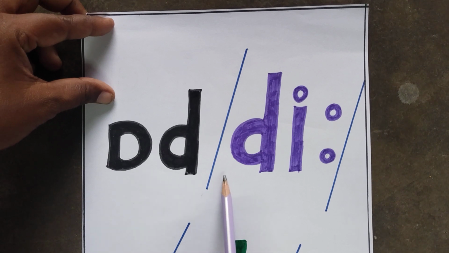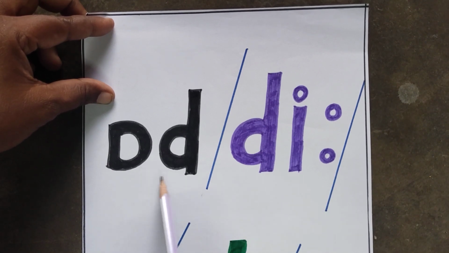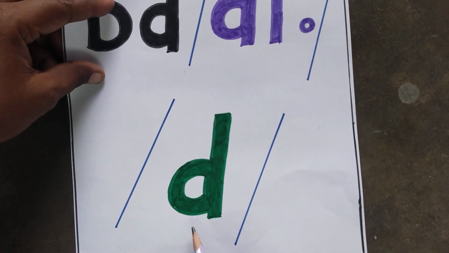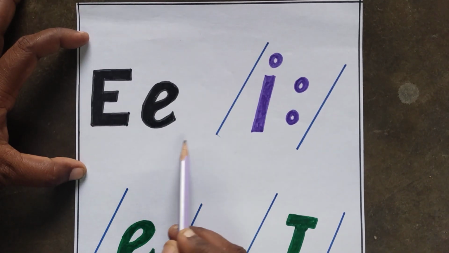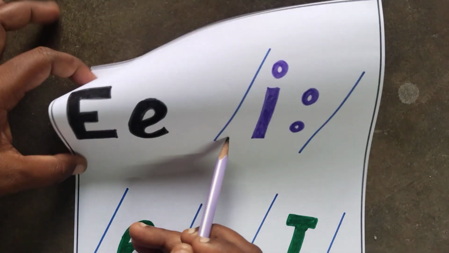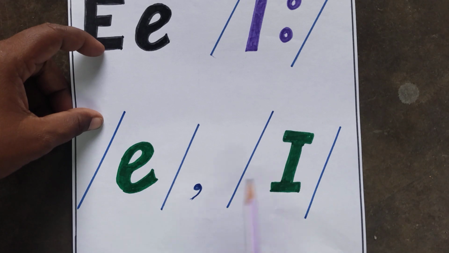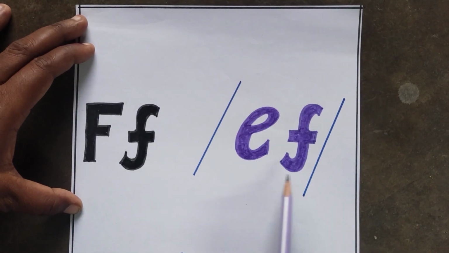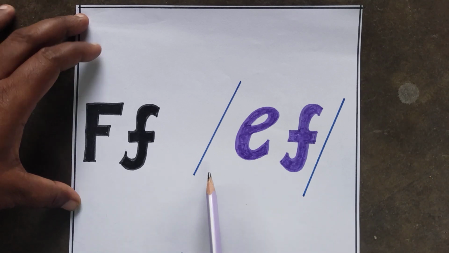The name of the letter is D. D. The sound of letter D is It. The name of the letter is E. E. The sounds of letter E are E. E. E. The name of the letter is F. F. The sound of letter F is